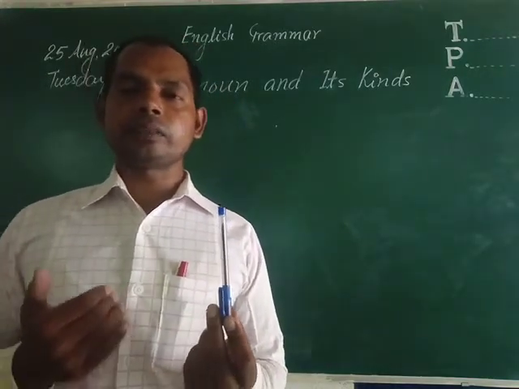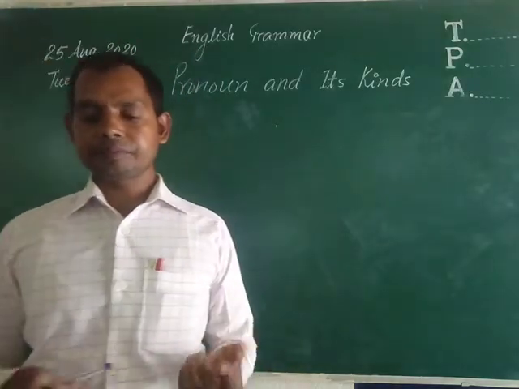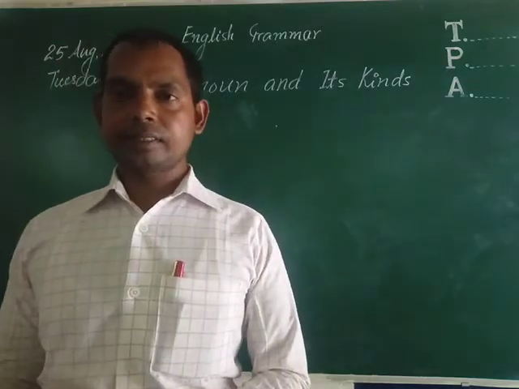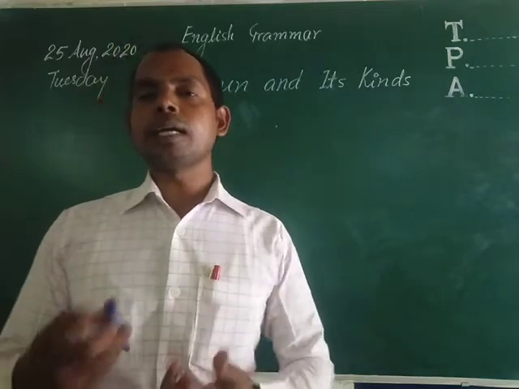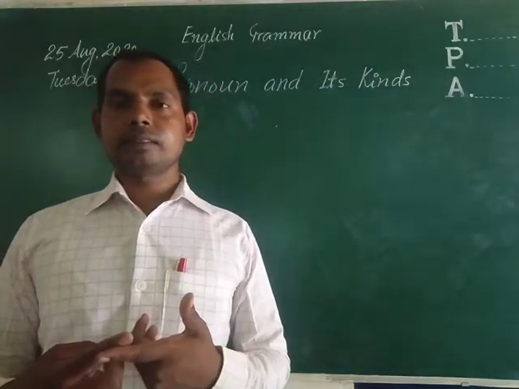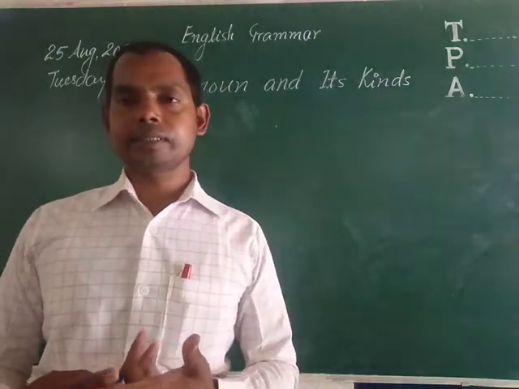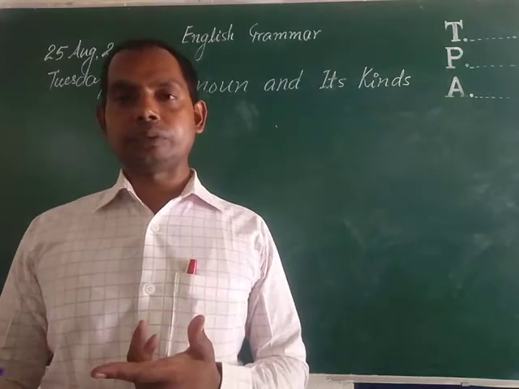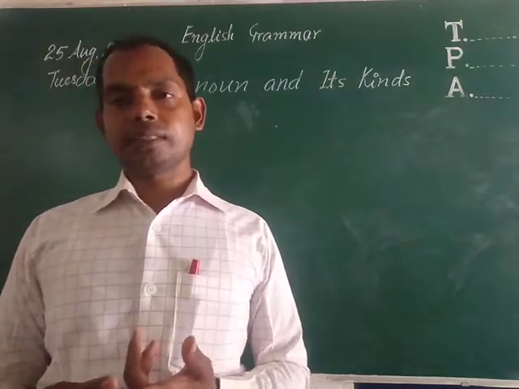I am the owner of the pen. Next example, this model is yours. This model is yours means you are the owner of this model. So yours here is the word that shows the ownership. This ball is yours. You are the owner of this ball.